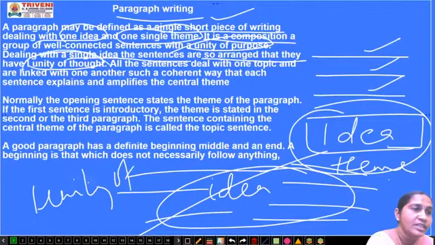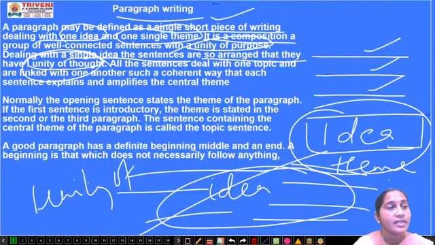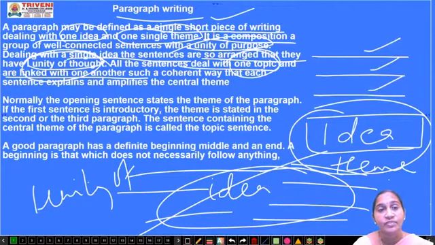It is one of the characteristics of writing a paragraph that it should be arranged in such a manner that there is a unity between the thoughts or between the sentences. There should not be any digression or deviation from the topic. All the sentences deal with one topic and are linked with one another in such a coherent, unified way that each sentence explains and amplifies the central theme, the central idea.